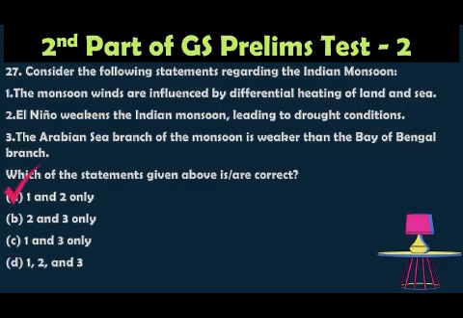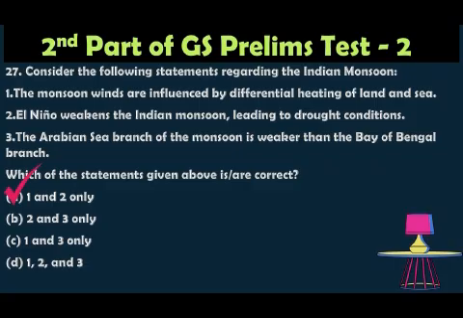The correct option is A, 1 and 2 only, because the Indian monsoon is caused by differential heating of land and sea. That creates low pressure and high pressure, and the low pressure attracts air from the high pressure. This is the concept, so statement 1 is correct. El Nino weakens the monsoon by warming the Pacific Ocean, leading to dry conditions in India, so statement 2 is also correct.